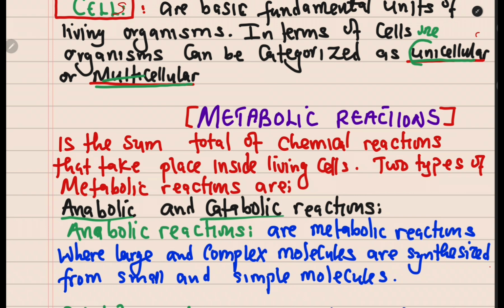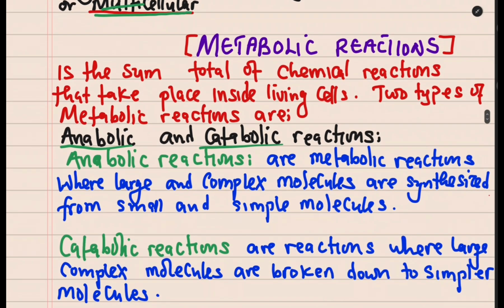Anabolic reaction is just a metabolic reaction where large and complex molecules are synthesized from smaller and simple molecules. In other words, anabolic reaction involves building large molecules from smaller ones. And of course, the process of photosynthesis is one of the processes that we can talk of as an anabolic reaction, because it involves building from smaller molecules into large ones.